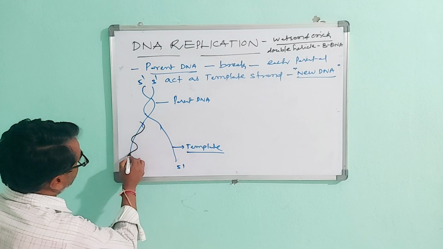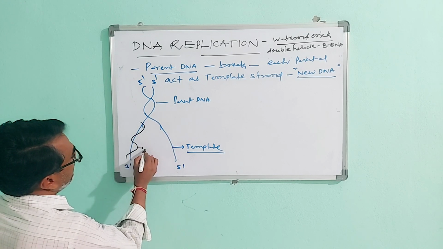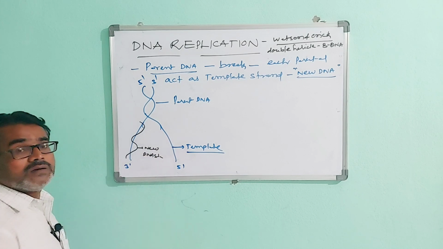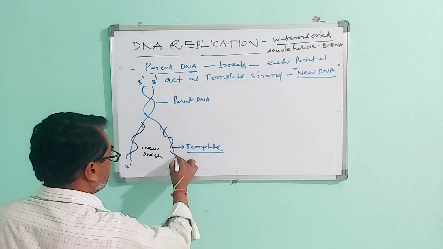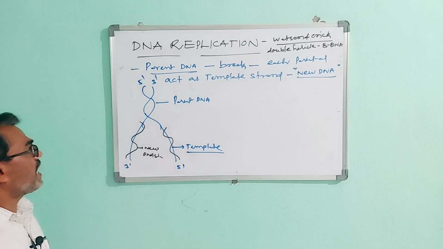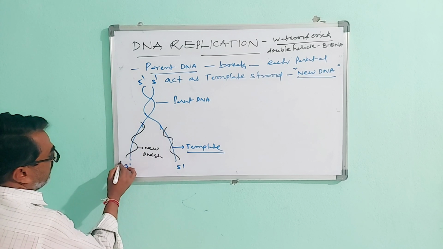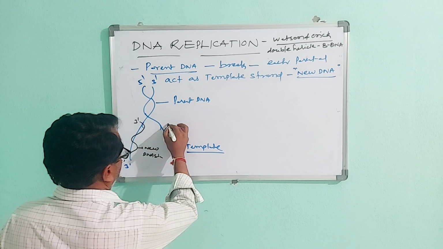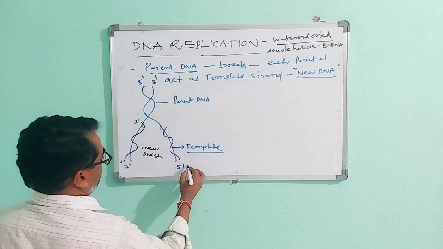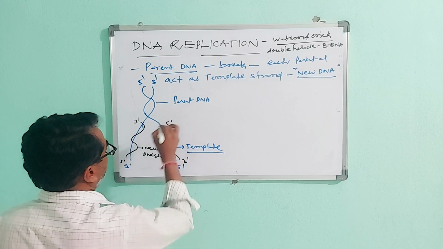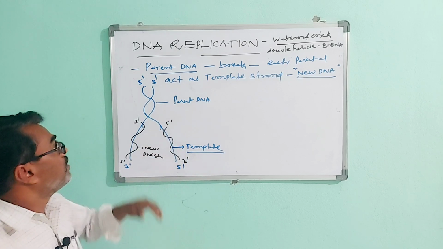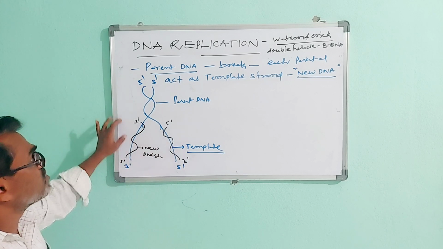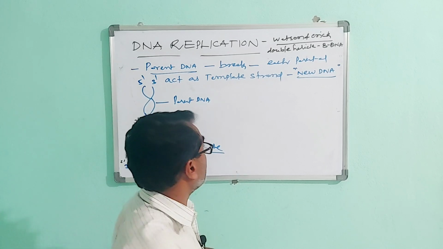The new strands are 5' to 3' and 3' to 5'. The parental DNA gives the new DNA strands. So that is DNA replication.